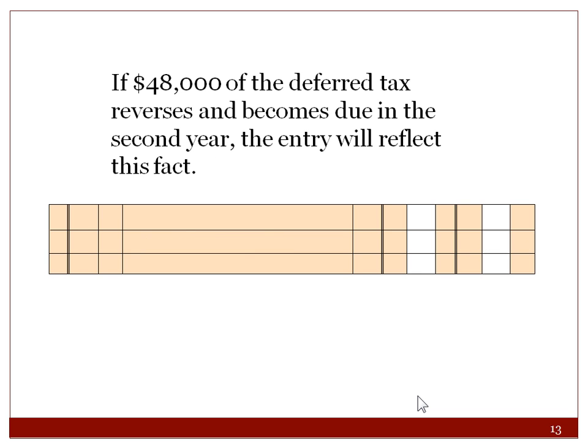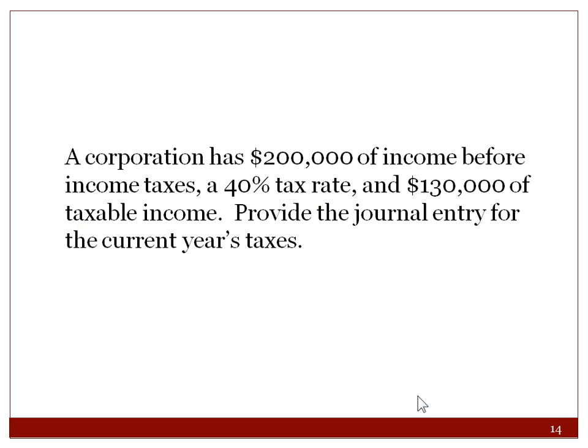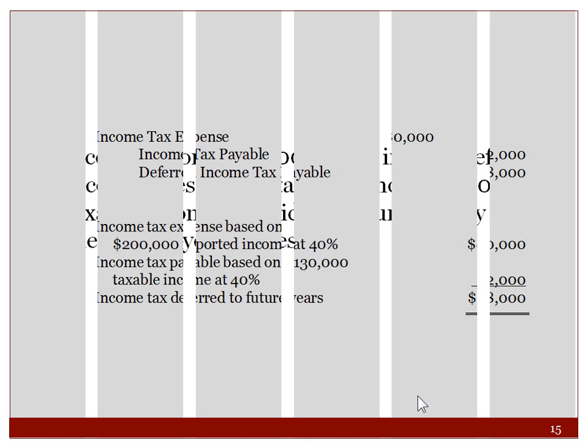If 48 of the deferred tax reverses and becomes due in the second year, the entry will reflect that fact. Deferred income tax payable and income tax payable. That is really the key to this lecture for beginning accounting. A corporation has $200,000 of income before income taxes, a 40% tax rate, and $130,000 of taxable income. Provide the journal entry for the current year's taxes.